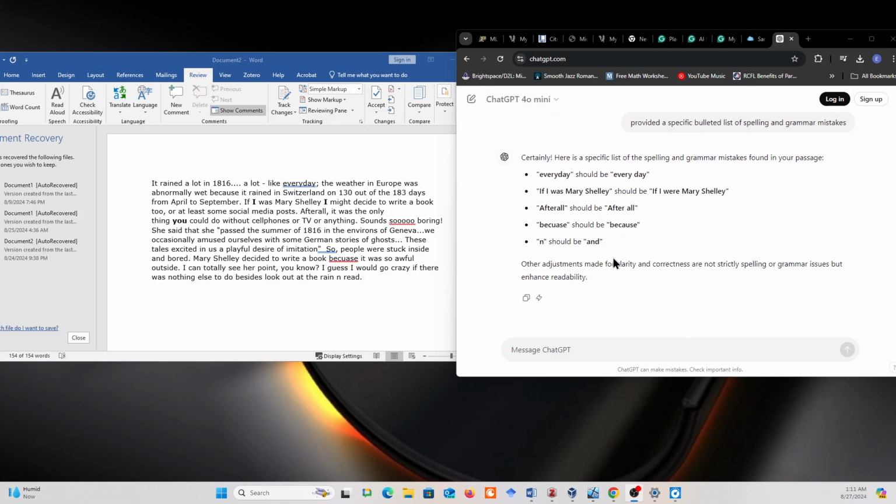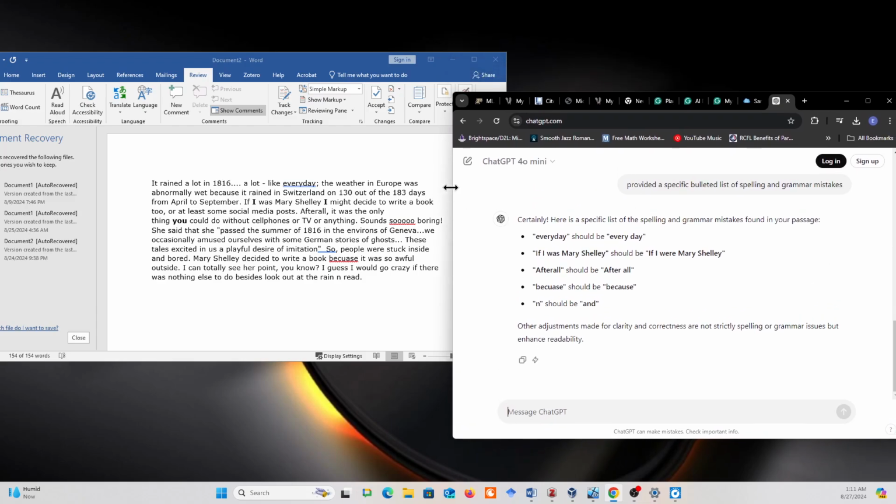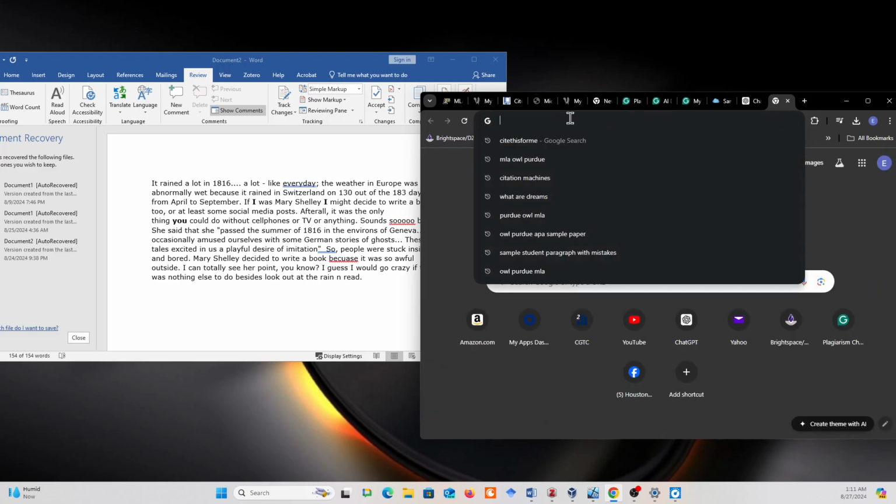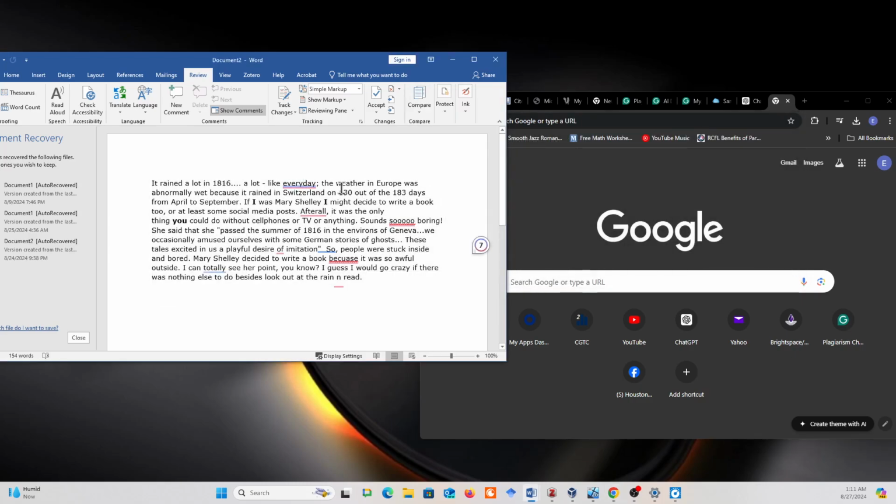So knowing grammar yourself is great, but I know we can't always do that ourselves. So if there's a tool out here that can help us with some of that, let's do that. So the final thing that I want to show, that I do a lot sometimes, is I will actually use the thesaurus on here. So let's say like right here.